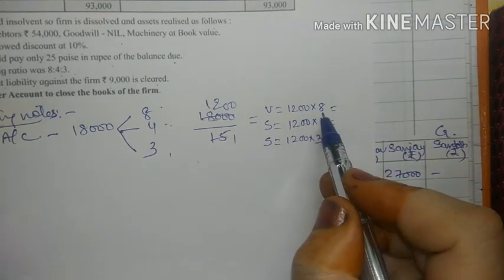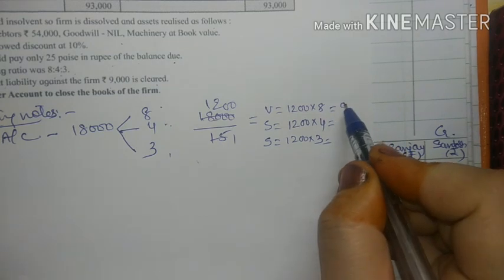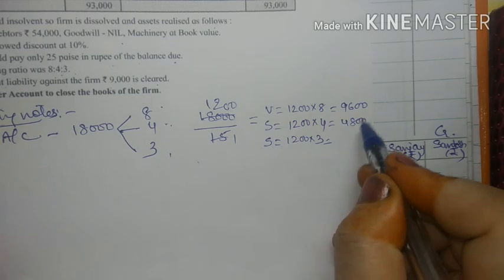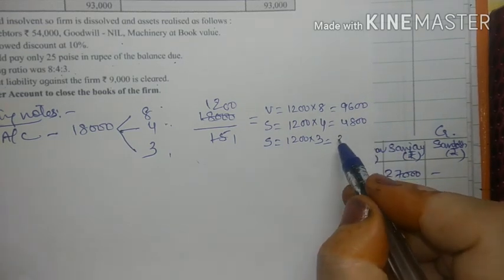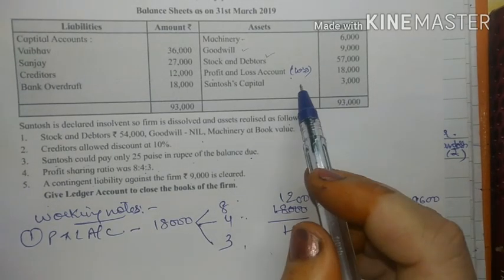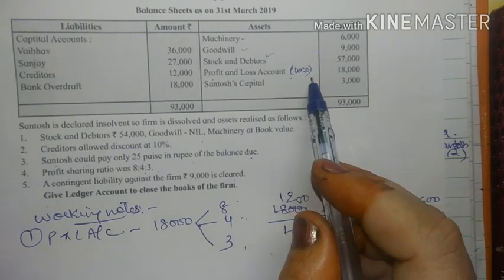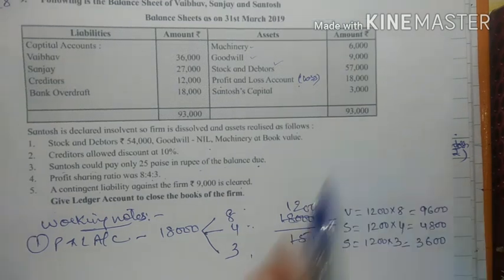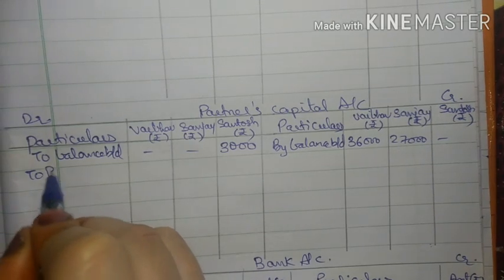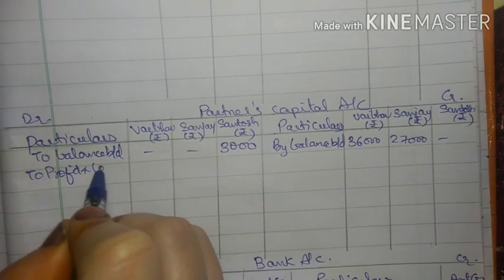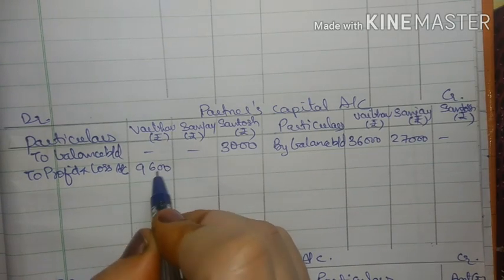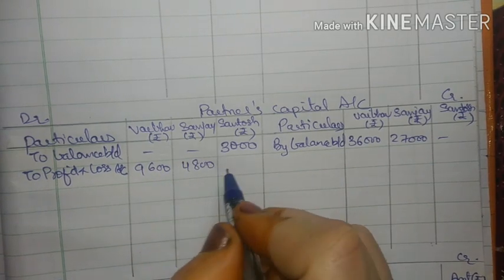So 1200 into 8 is 9600. 1200 into 4 is 4800. 1200 into 3 is 3600. Now this is a loss, so it will come on the debit side of the partners' capital accounts, to profit and loss account, and the amounts were 9600, 4800 and 3600.